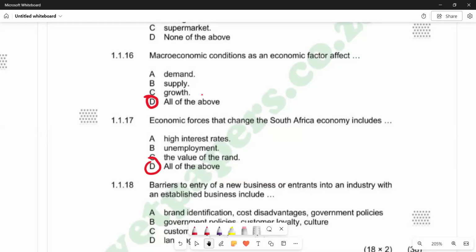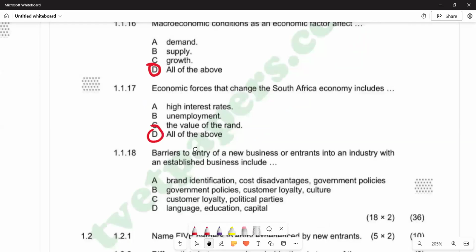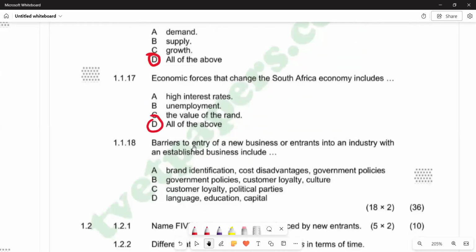They become barriers to entry. So they come as fixed costs that must be incurred by a new entrant before they enter the industry. So this is what we have. So the question is saying barriers to entry of a new business or entrance into the industry with an established business include. So we are trying to identify the barriers to entry there in the responses that we are given.